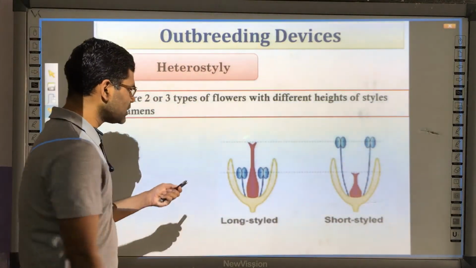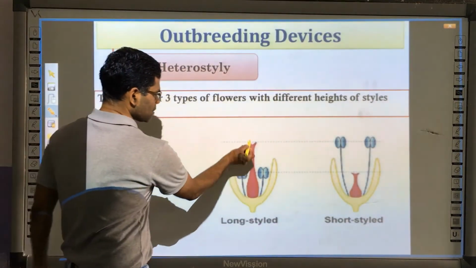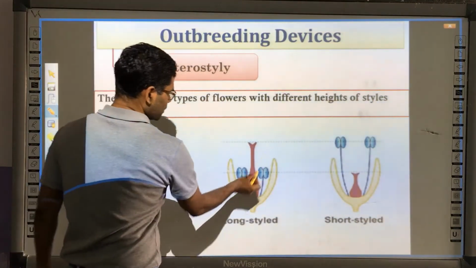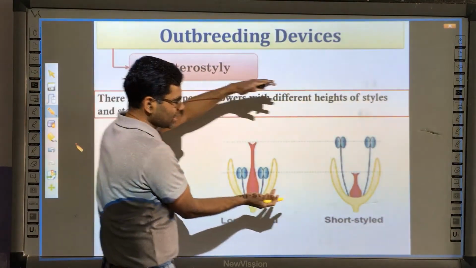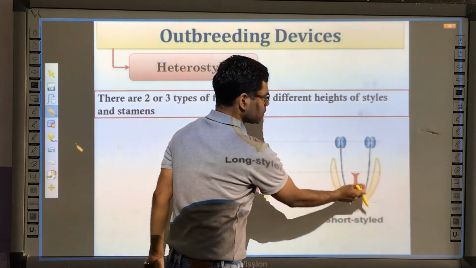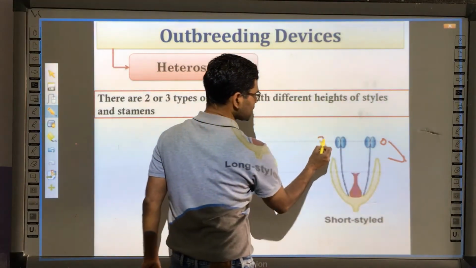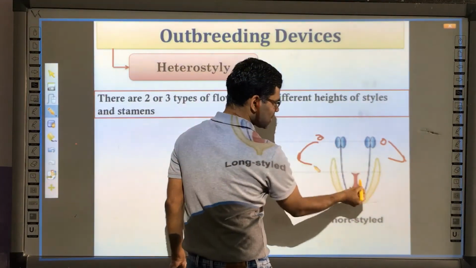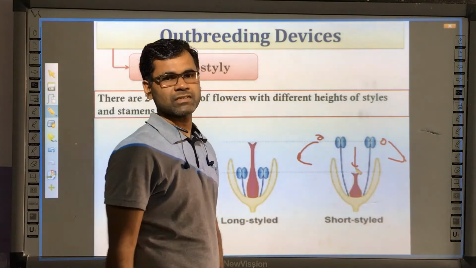So here, as you can see, in one case the style is too long. The anthers are too short and the style is too long. And in the other case you can see the style is too short. So anthers normally shed their pollen grains somewhere here and there, but the probability of pollen grains shedding on this stigma is very less.